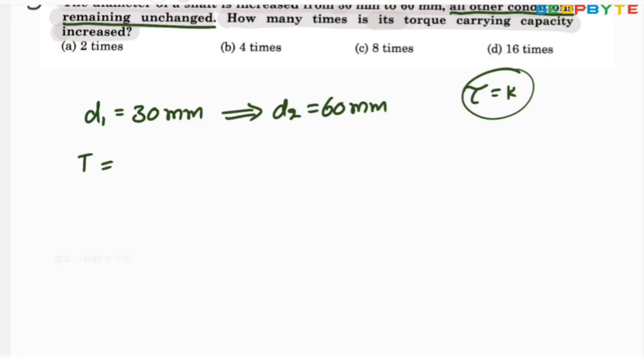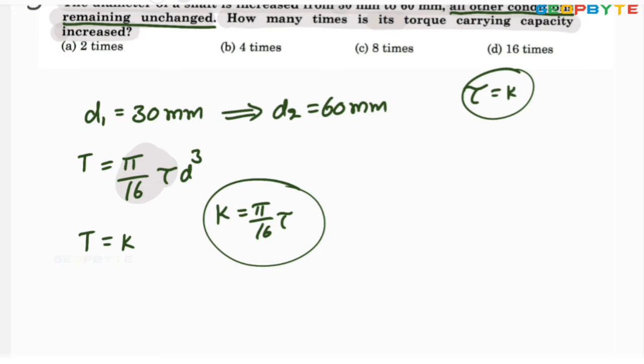Torque T equals pi by 16 into tau into d cube. From this, pi by 16 into tau remains constant. It can be written as T equals a constant k times d cube, where k equals pi by 16 into tau. Since tau is constant, torque is proportional to d cube.